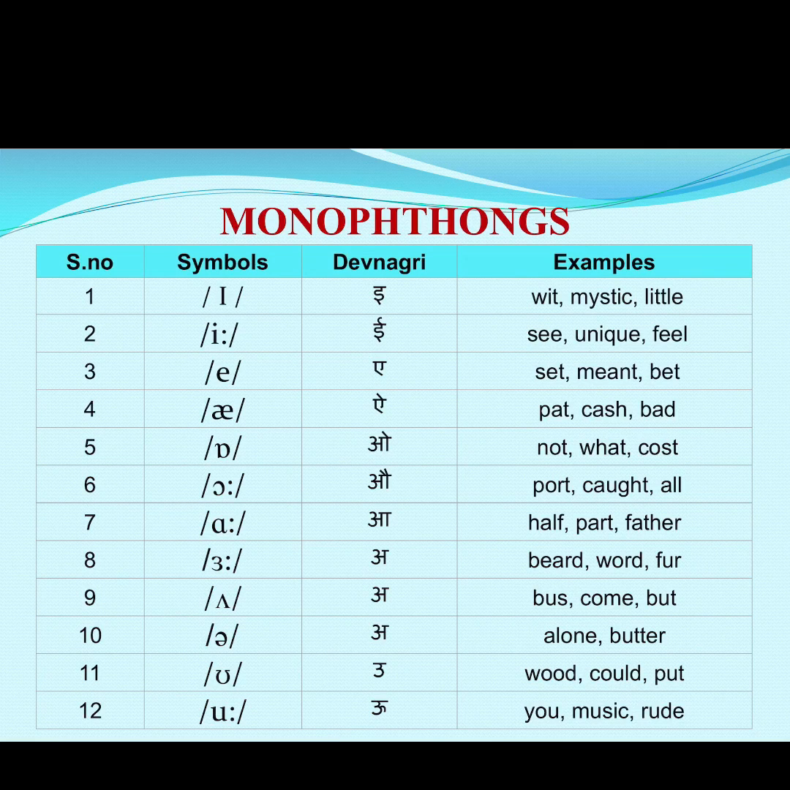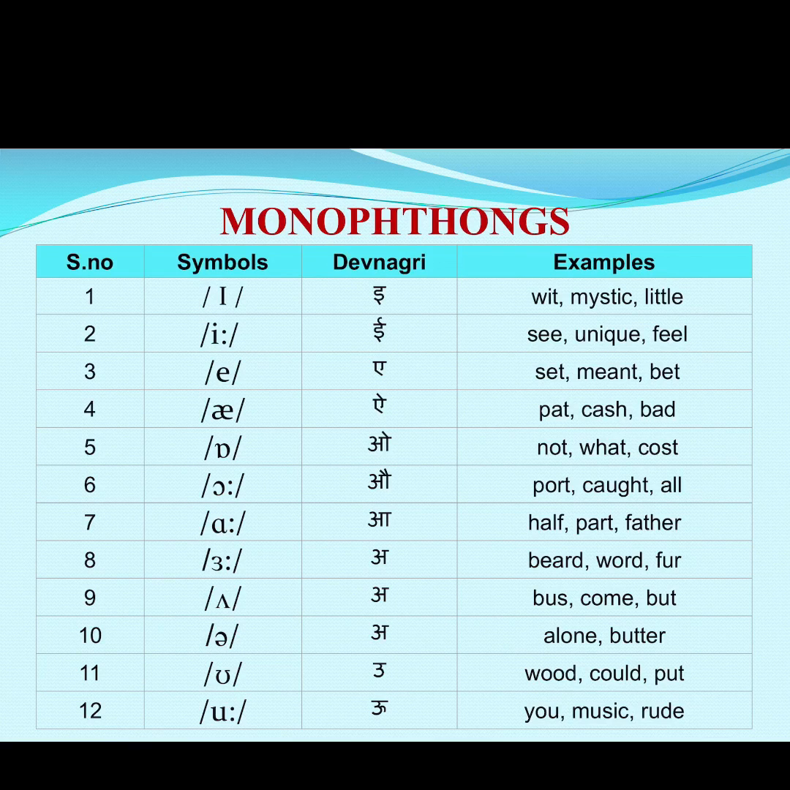These are the 12 monophthongs. As I told you, mono means single, thong means word, alphabet. So these are single vowels. That's why we call them monophthongs. And as there are 12 monophthongs, let us do them one by one.